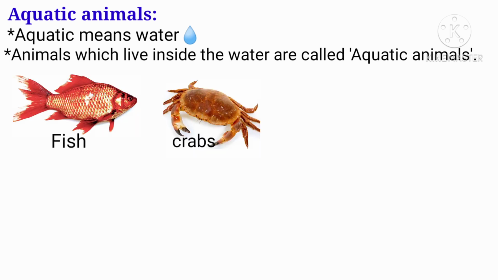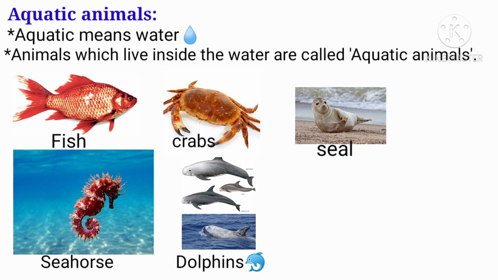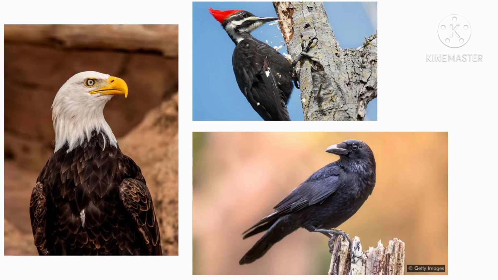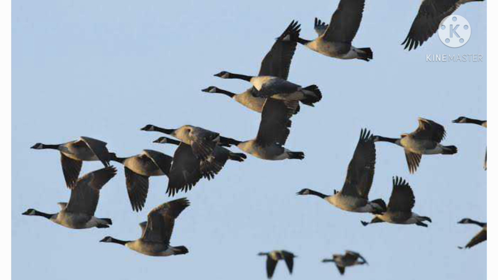Fish, crabs, seals, seahorses, dolphins, turtles are some examples of aquatic animals. Children, just remember yourself, aerial animals, what do they do to move in the air? Obviously, they fly with the help of wings.